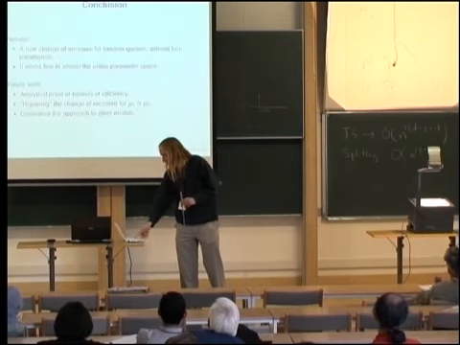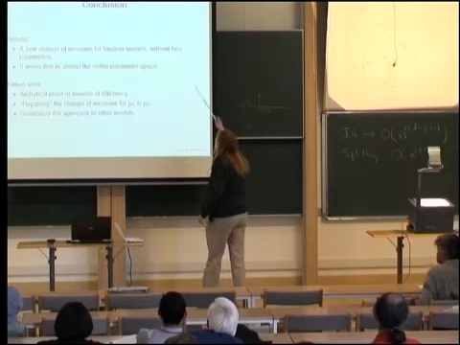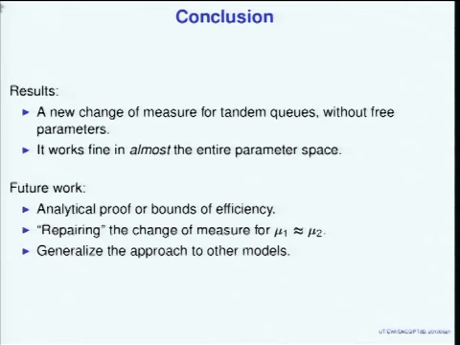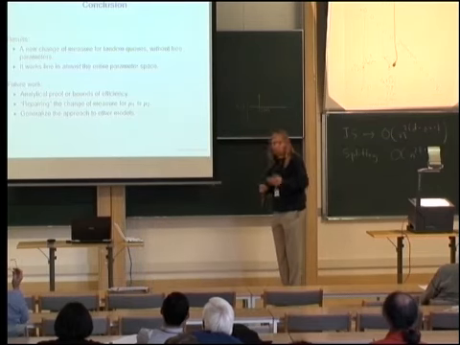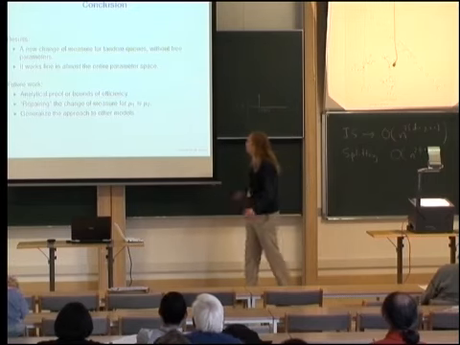So what do we have? We have a new change of parameter of measure for tandem queues, at least for a 2-node tandem queue. It does not have any free parameter and thus gives some insight into what actually the width of that change interval should be. It works fine, asymptotically efficient, apparently in almost the entire parameter space, but not everywhere. Which of course immediately points to possible future work.